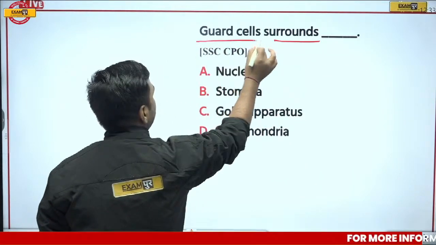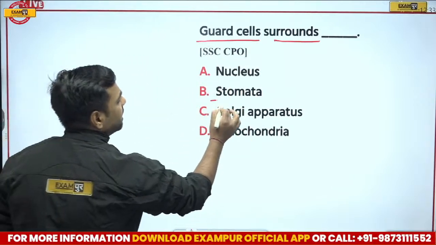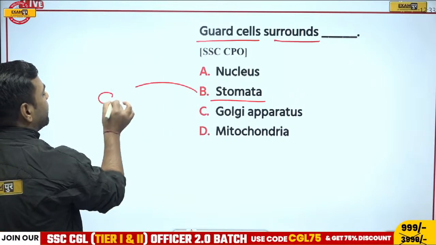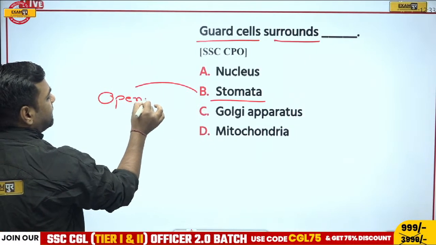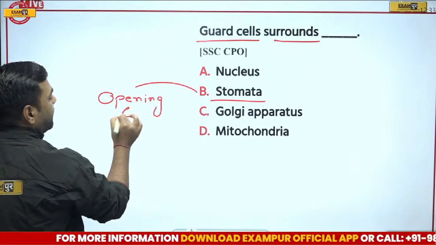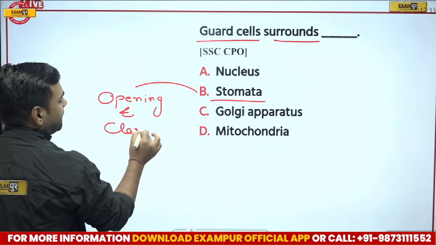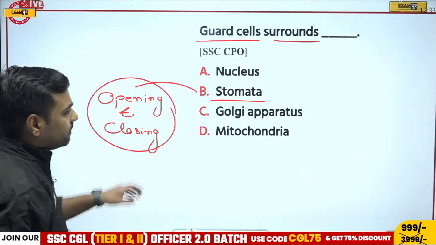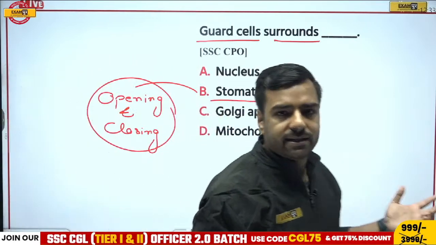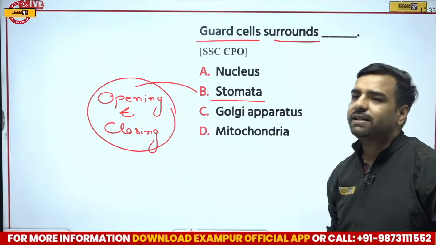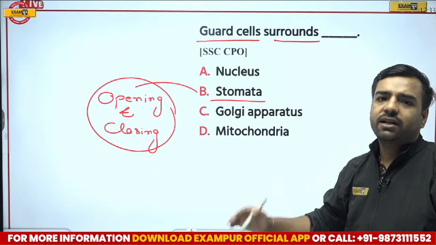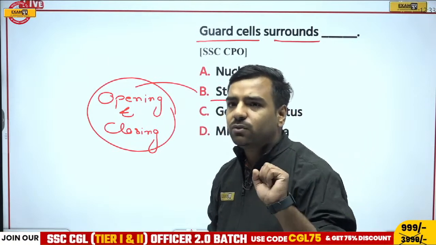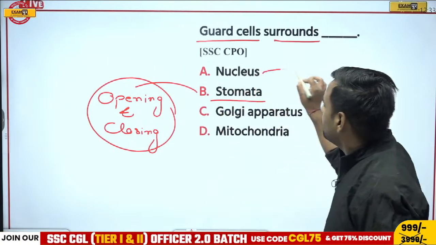If I talk about guard cells, they are actually surrounding the stomata. They actually help in the opening and closing of the stomata. It is asked in the examination. These guard cells are present, obviously, in plants, where the stomata is present with guard cells surrounding it, helping in its closing and opening. Now, if I try to go through these options, what is nucleus?